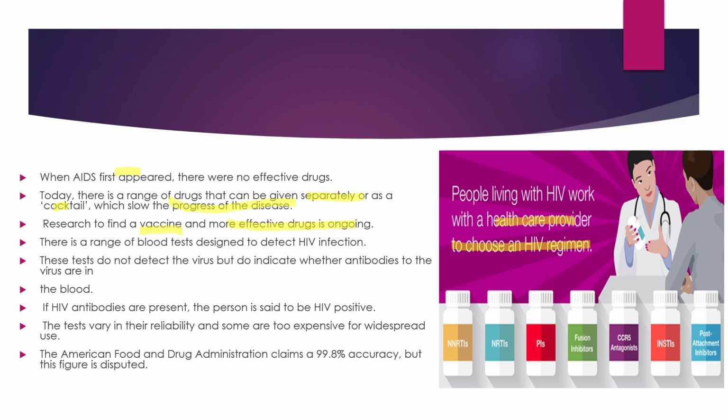There is a range of blood tests designed to detect HIV. These tests do not detect the virus but do indicate whether antibodies to the virus are in the blood or not. If HIV antibodies are present, the person is said to be HIV positive. The tests vary in their reliability and some are too expensive for widespread use. The American Food and Drug Administration claims a 99.8% accuracy, but this figure is disputed.